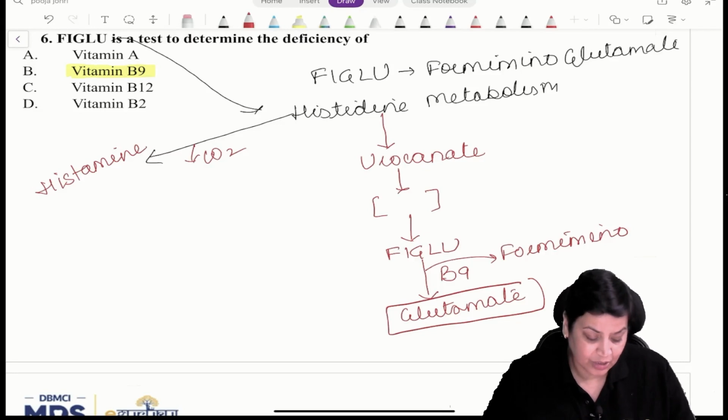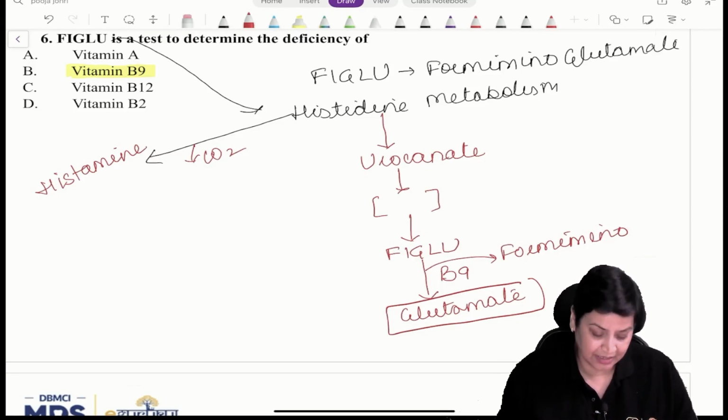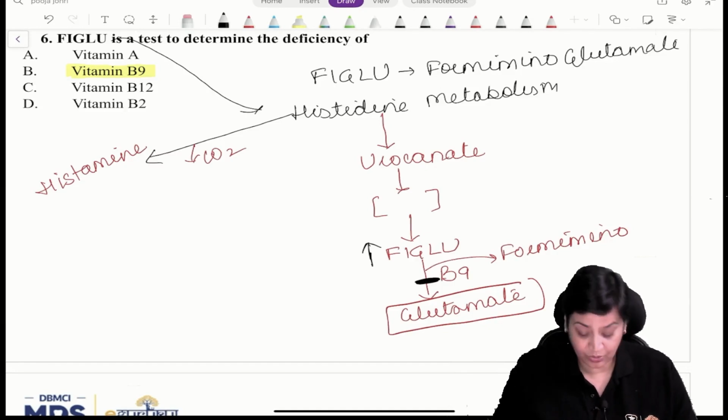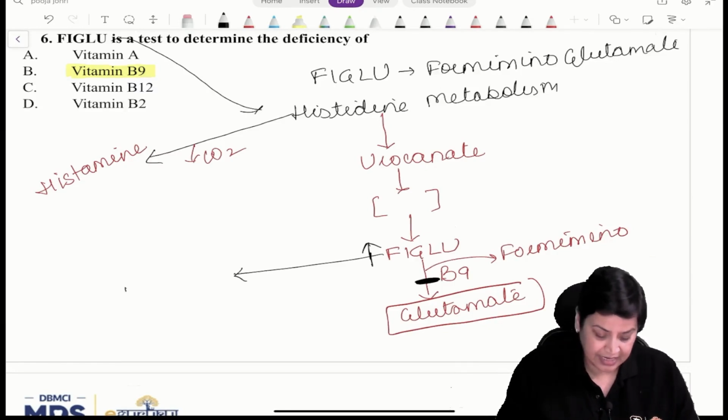But here the question is, FIGLU is a test. So if B9 is absent, what is the clinical correlation? If B9 is absent, what will happen? The concentration of FIGLU will increase. And if the concentration of FIGLU increases, it is excreted in urine.